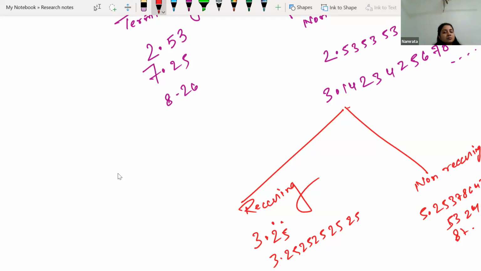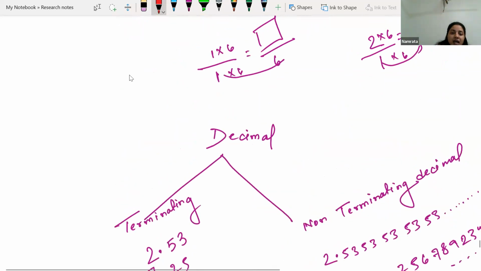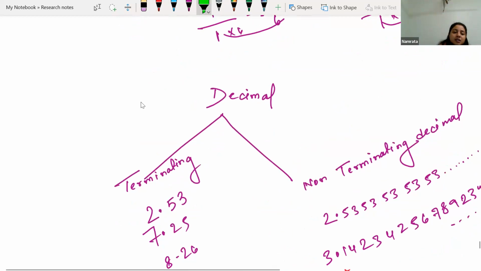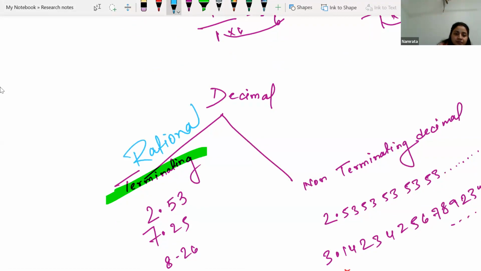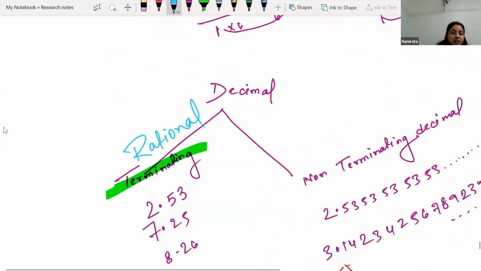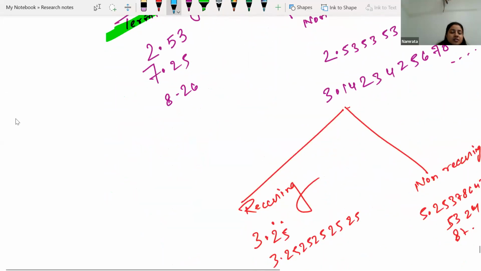Whenever we have a terminating decimal number, those are rational numbers. Whenever we have non-terminating, two cases are there: recurring, non-recurring. So this is rational and this is irrational number.